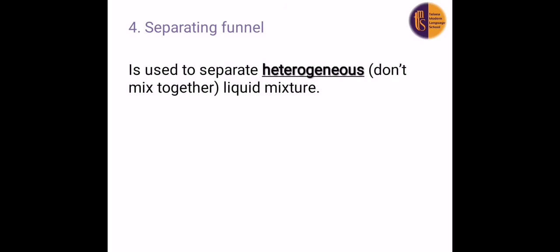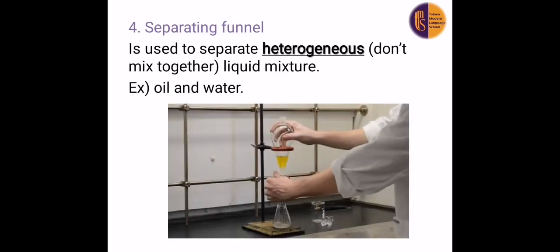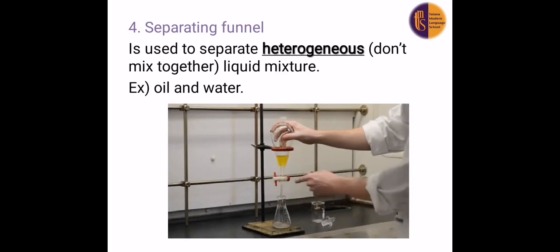Number 4, we have separating funnel. We use separating funnel to separate heterogeneous liquid mixtures. Heterogeneous means that they don't mix together. Like what? Like oil and water. When we want to separate oil from water, we will use what? We will use separating funnel.